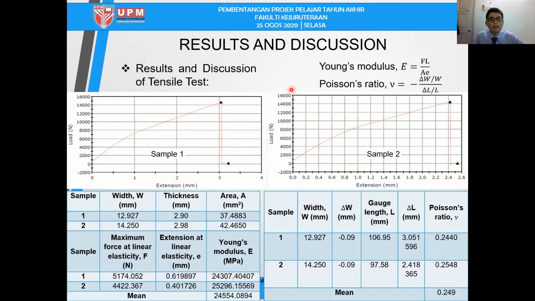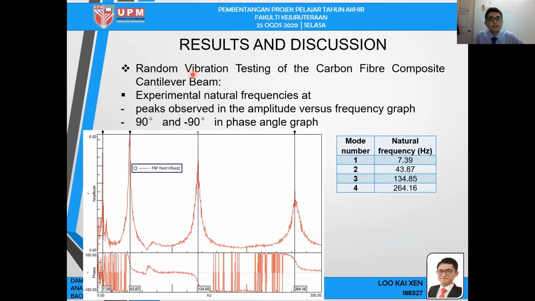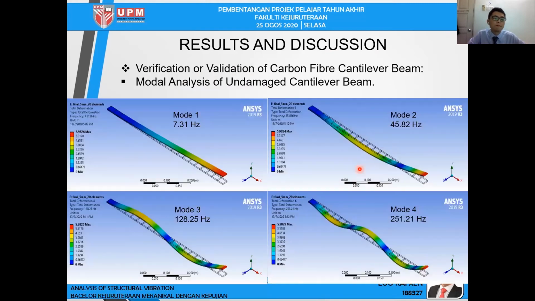This is the result and discussion of the tensile test. We can obtain the tensile graph and obtain the Young modulus and Poisson ratio through these 2 formulas from the tensile graph. This is a random vibration test of the carbon fiber composite cantilever beam, and we can obtain the experimental natural frequency through the experiment, which has 4 peaks here.